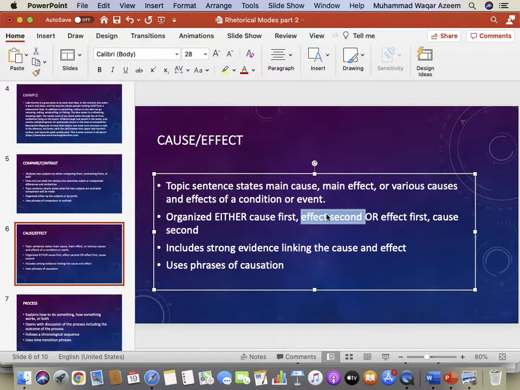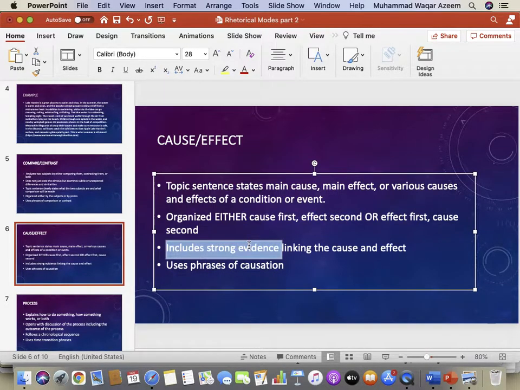You can move on to say that there are various causes for the uncontrollable outbreak, and then you can describe the causes: non-seriousness of government, lack of social distancing, and then you can add another cause to it. Both ways are valid, but don't mix causes and effects. That will confuse your reader. Okay, so both organizations are possible.